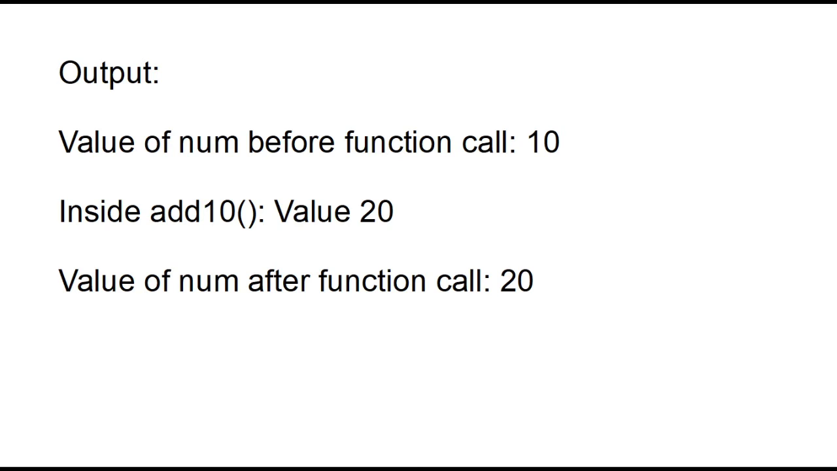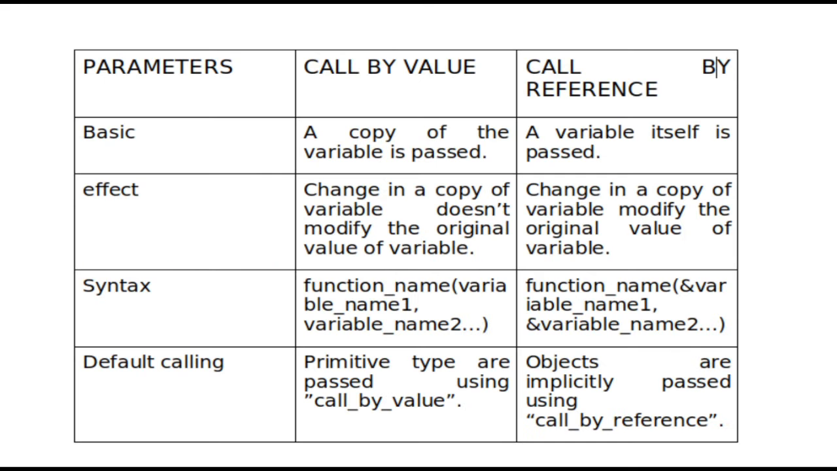So here let us see what the differences are between call by value and call by reference. Basically, a copy of the variable is passed in call by value. In the case of call by reference, the variable itself is passed. What will be the effect? Change in the copy of the variable does not modify the original value of the variable in the case of call by value. Whereas in call by reference, change in the variable modifies the original value of the variable.